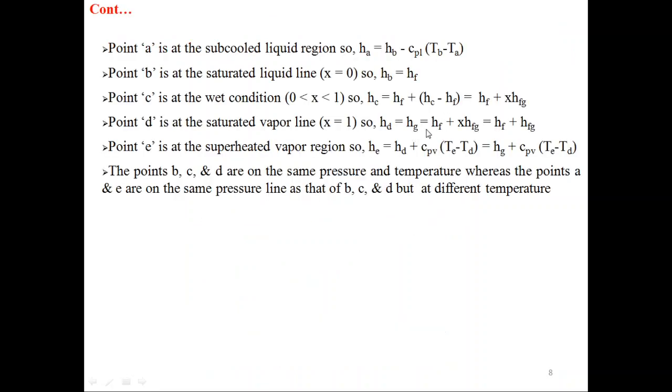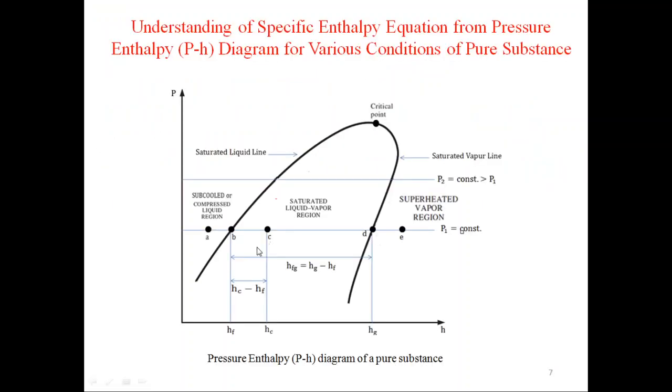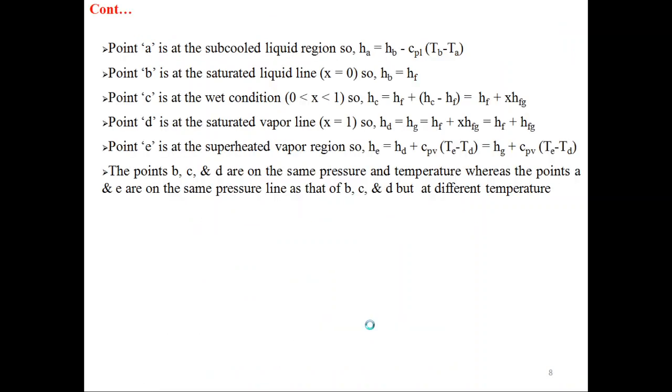So the formula will be HF plus X HFG. As the value of X is equal to 1, this becomes HF plus HFG. You can see this distance is HFG. So if you want to find Hg, this will be equal to HF plus this distance. This distance is HFG. So HF plus HFG.